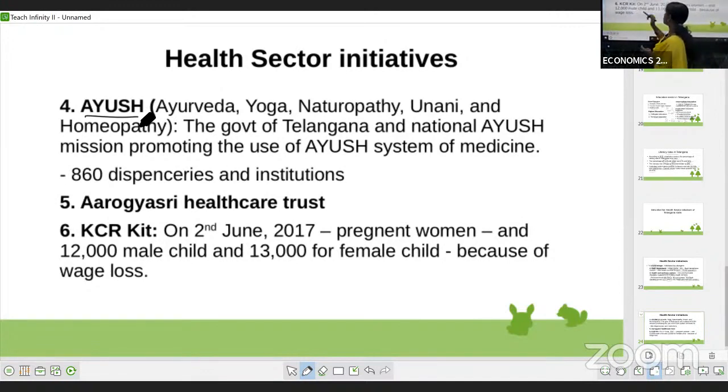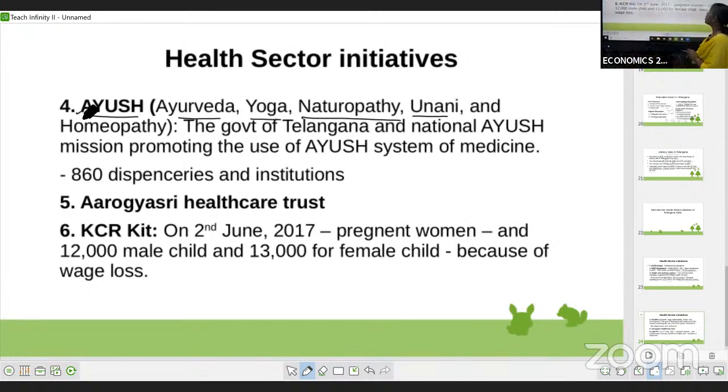The full form of Ayush: A stands for Ayurveda, Y stands for yoga, U for Unani, H for homeopathy, and N is naturopathy. Ayurveda, yoga, naturopathy, Unani, and homeopathy. So this is the full form of Ayush.